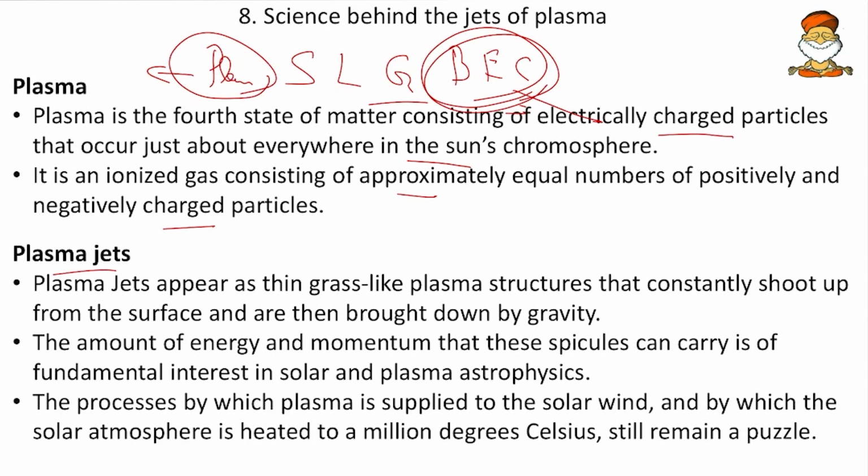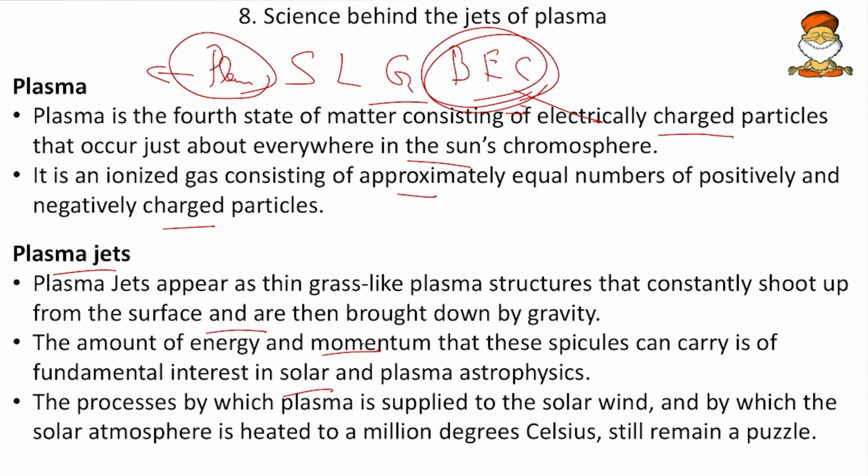Then what are plasma jets? Plasma jets appear as thin grass-like plasma structures that constantly shoot up from the surface and are then brought down by gravity. So within the sun's surface, they will shoot up and they go down. And the amount of energy and momentum that these spicules can carry is of fundamental interest in solar and plasma astrophysics. If they carry some amount of energy, that indicates the amount of nuclear fusion inside the sun, and that can give various insights into the formation of the stars, the death of the stars, etc. And if we get the information regarding the formation and death of a star, we can also get information on the existence of the black hole.